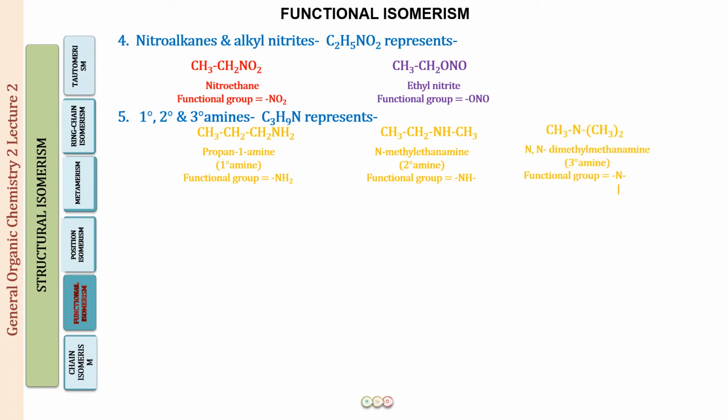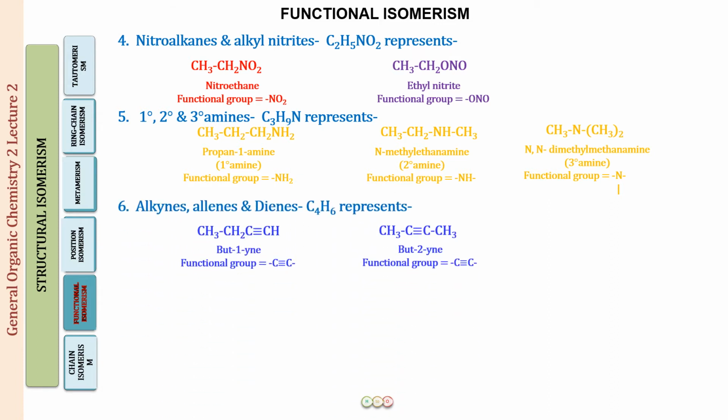Now look at this structure. Here you can see a CH3, CH2, NHCH3. So this nitrogen is attached to carbon number 1 and carbon number 2. So we have two carbons attached to this nitrogen. So this is a secondary amine. The name of the compound is N-methyl ethanamine. All right. And the functional group is the NH group now.